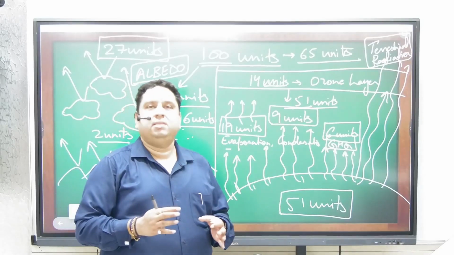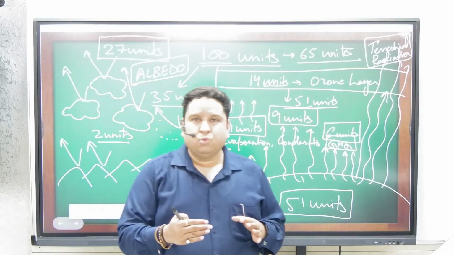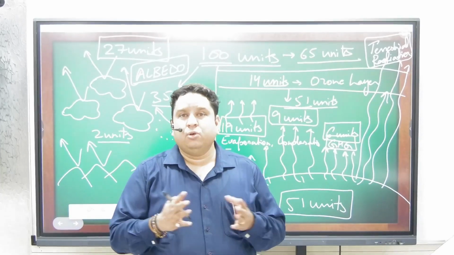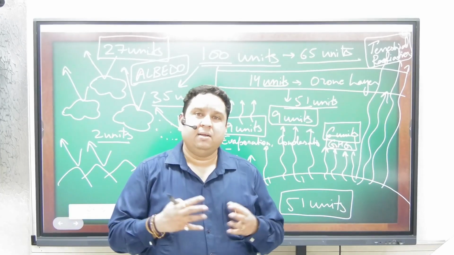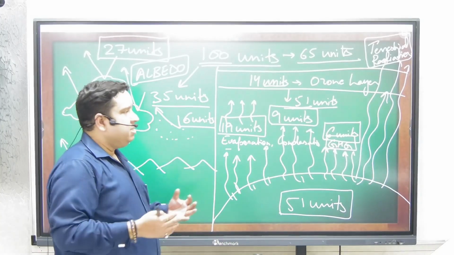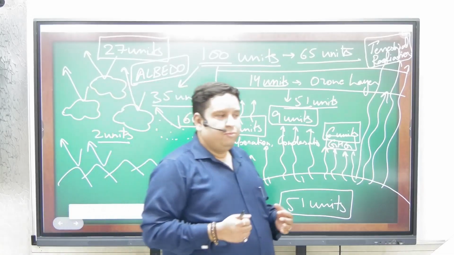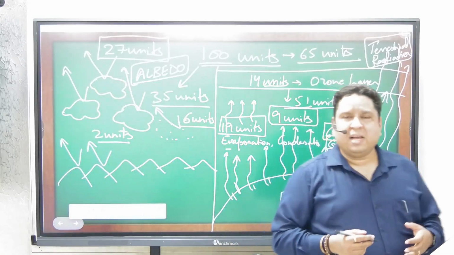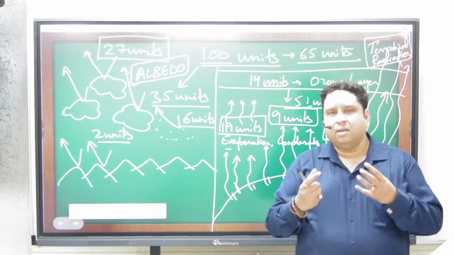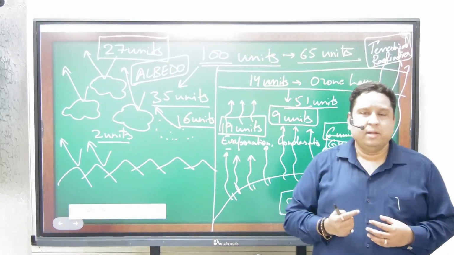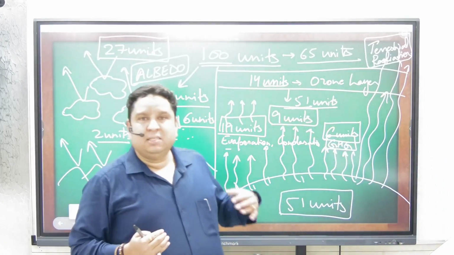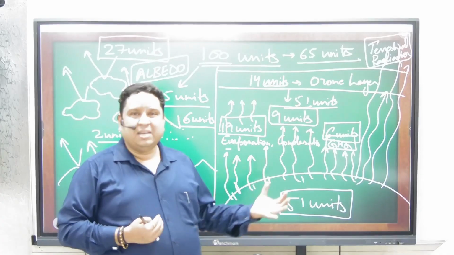But whenever there is an imbalance between the incoming solar radiations and the outgoing terrestrial radiations, it will lead to chaos in the entire environment, in the entire geographical setup. What happens? For example, in the present scenario of global warming, this problem has occurred because of excessive emission of carbon dioxide. Carbon dioxide is a greenhouse gas. It is a heat absorbing gas. It is transparent to the incoming solar radiation, but it is opaque to the outgoing terrestrial radiations.